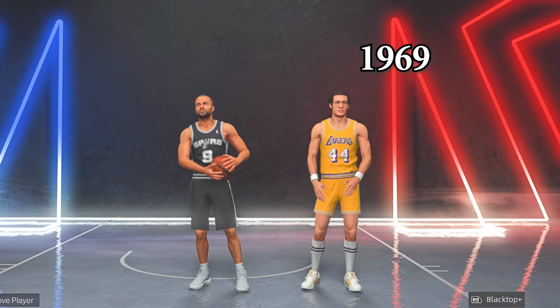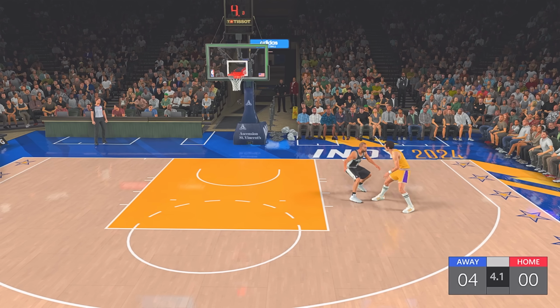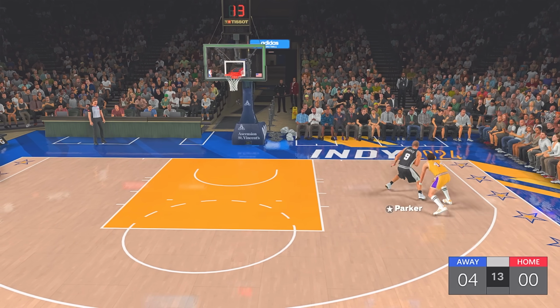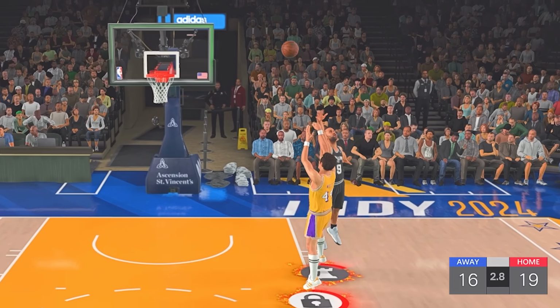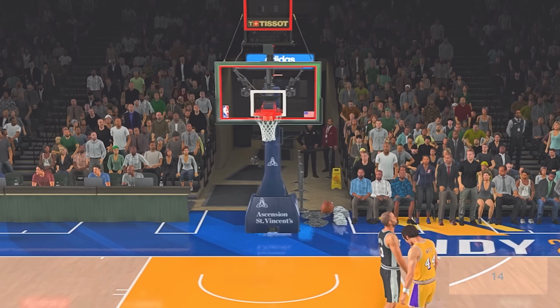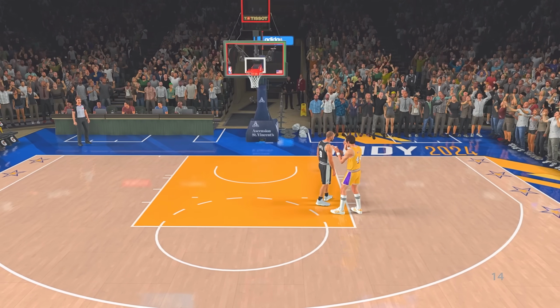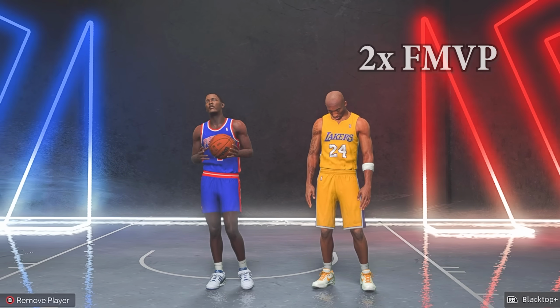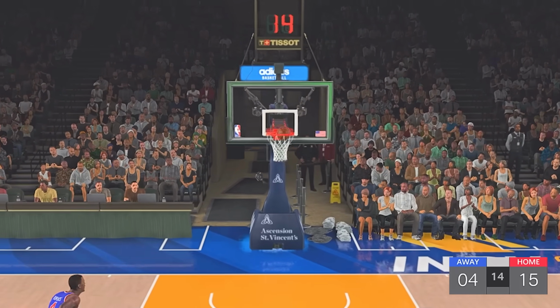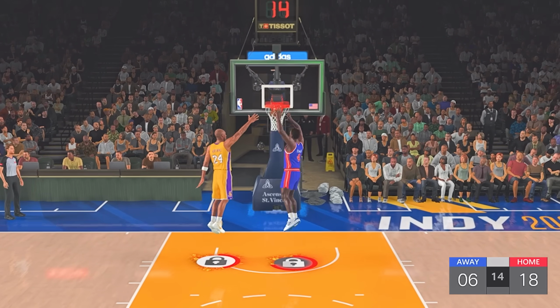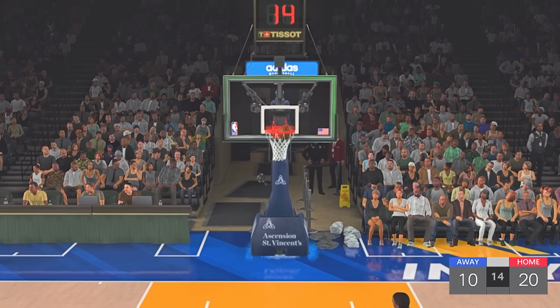Next was Jerry West versus Tony Parker. This game was a lot closer than the previous ones, going back and forth the entire time. It was Jerry West who eventually won 22-16. He's also the only finals MVP to be on the losing team and win. Next up is Kobe Bryant playing Joe Dumars, and Kobe led all game before Dumars made a bit of a comeback near the end, but Kobe still won 22-10.